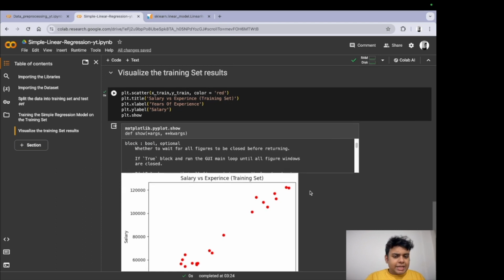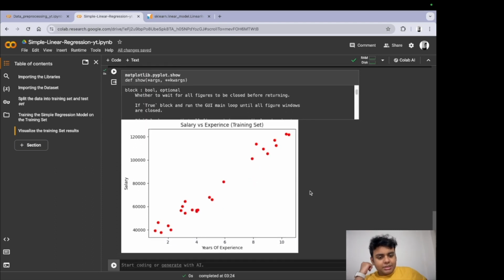All right. Now, what have we got? Now, this is the original value of X train and Y train. If you look at it, if you have this many years of experience, that is almost 2.1 or something like that, you should be getting around 40,000. If you have around 4 years of experience, you should be getting around 60,000. Now this was the original value of X train and Y train.